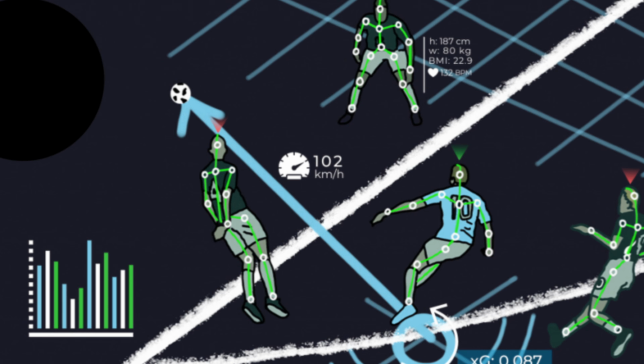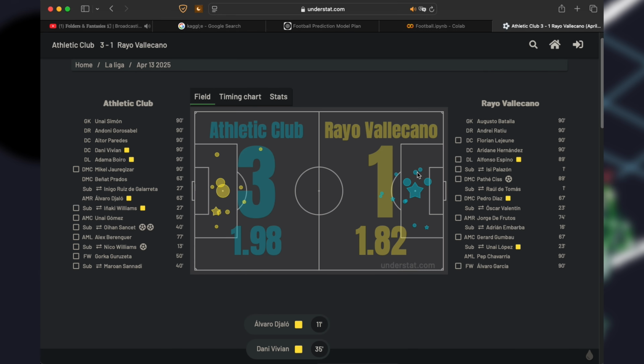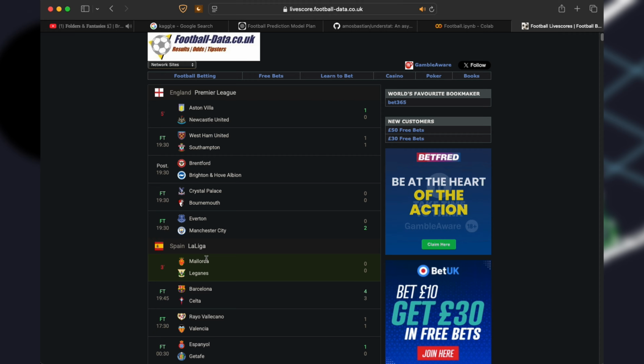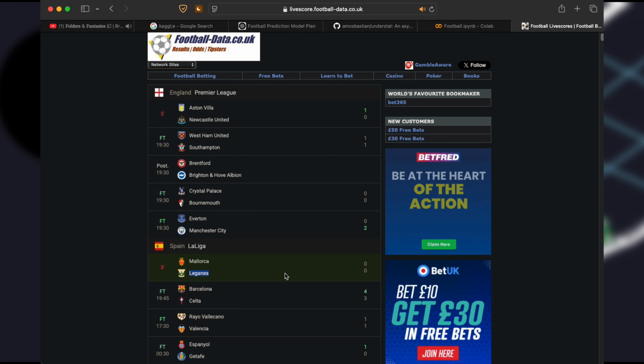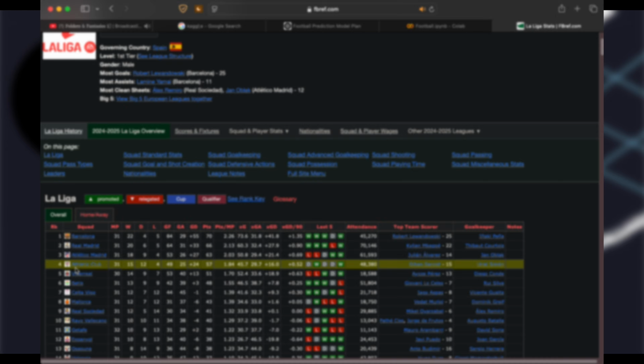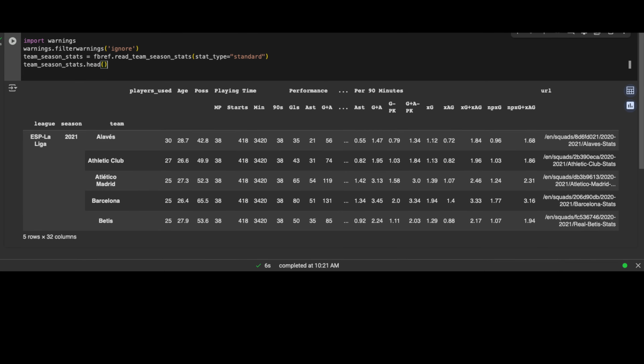Next, I needed data. Had a few decent options. Understat, amazing visuals. Footballdata.co.uk, most used and reliable. Or FBref. I went with FBref. Don't ask me why, I just liked the vibe. Used the ScraperFC library to scrape all the football data I needed.